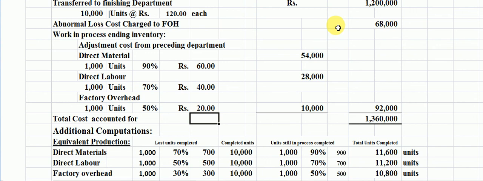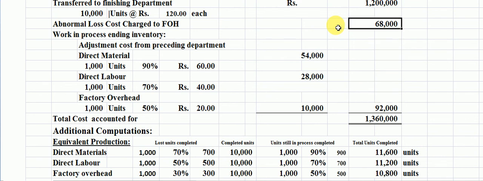We have found out the cost in process is 54,000 as a direct material cost, 28,000 as a direct labor cost, and 10,000 as a factory overhead cost. The sum of these is 92,000 rupees here.